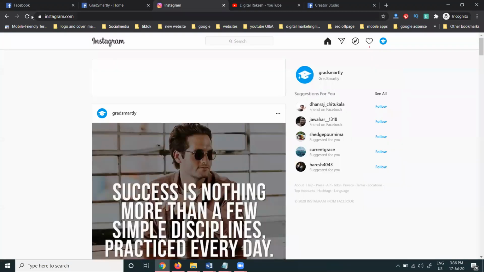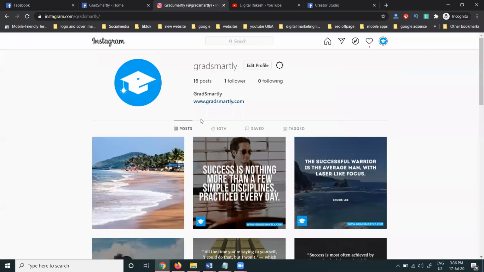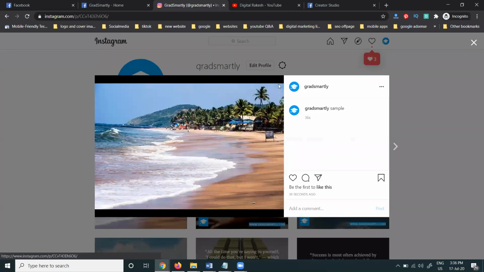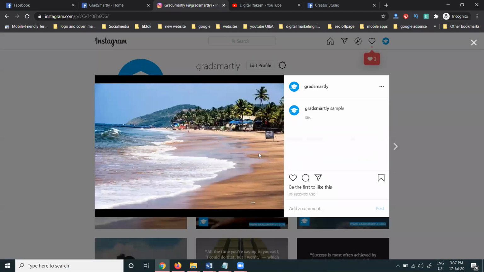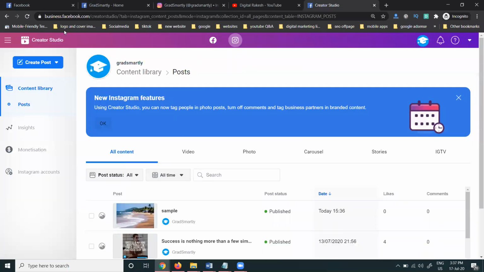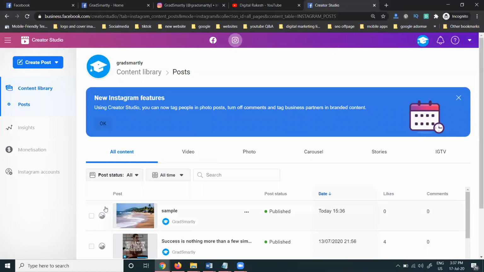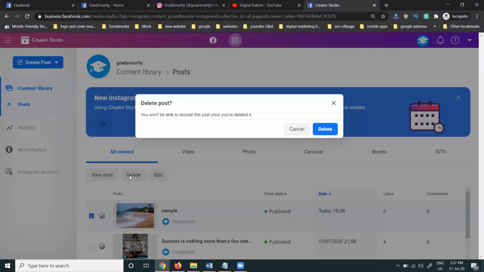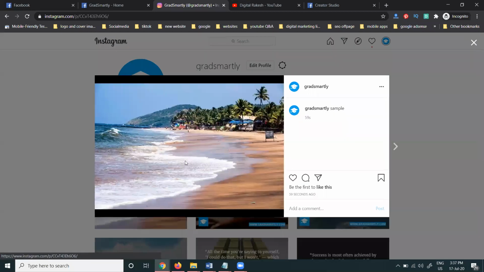Now coming to Instagram, select Instagram here. Select it, and the select all option will be here. In this you have to use the particular option. Suppose you want to delete this post, it's simple. Where it is selecting, refresh, and the sample image will be selected here. We can post, and the remove-all option is given in the particular option, so delete it. This post will be shown, and the posting is done.